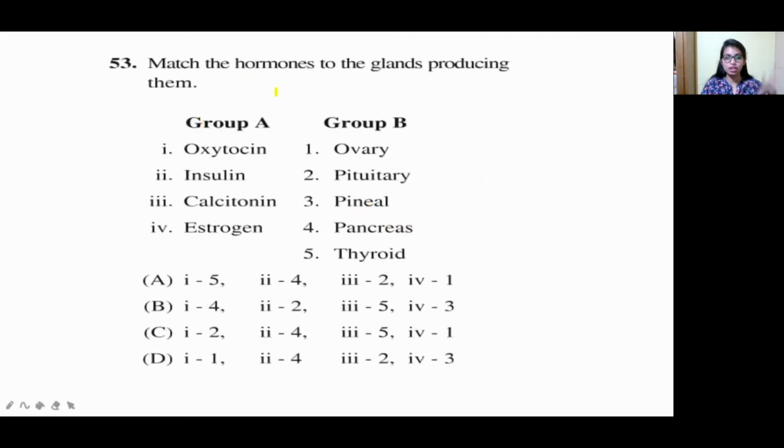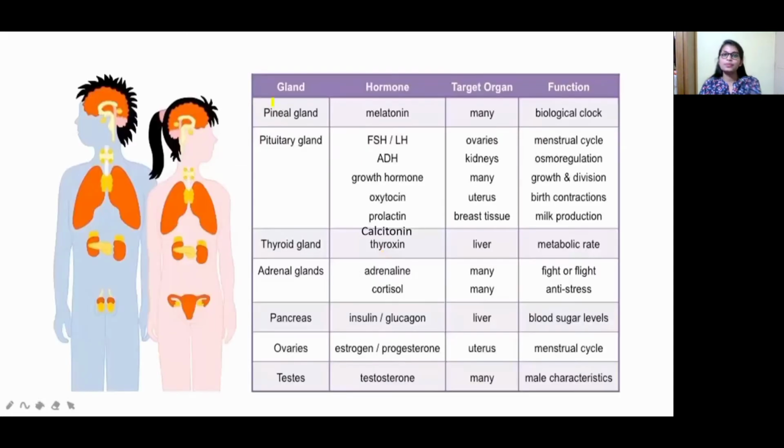Match the following. I love match the following because it is very easy. Match the hormones to the glands producing them. They have given in group A some hormones, and you have to match them with the gland in which each is produced. Oxytocin, insulin, calcitonin, estrogen, and in group B they have given ovary, pituitary, pineal, pancreas, and also thyroid.